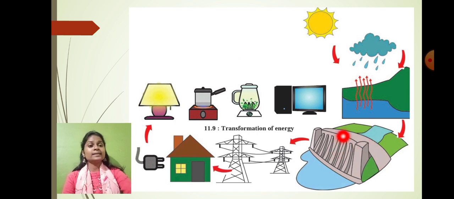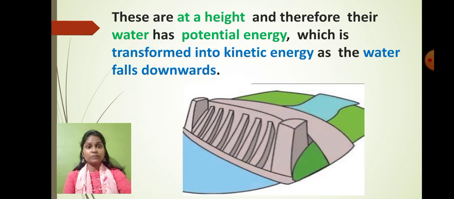In the dam, at the higher level, the water has been collected in the form of potential energy. When the water falls down, the flowing water has kinetic energy, and this kinetic energy falls on the turbine. So when water falls on the turbine, the turbine rotates at a higher speed and receives the kinetic energy from the flowing water. And this rotating turbine converts kinetic energy into electrical energy, and this electrical energy is supplied to all the electrical appliances which we use daily at our house.